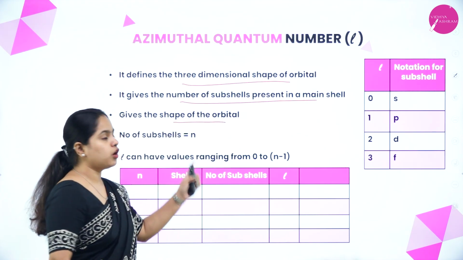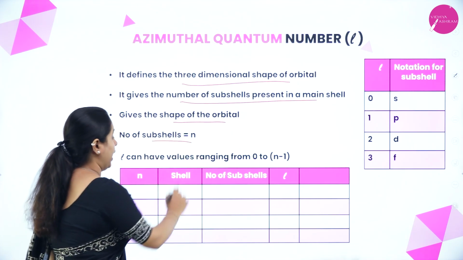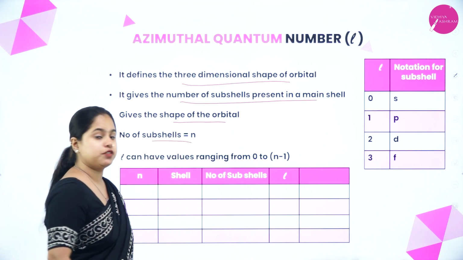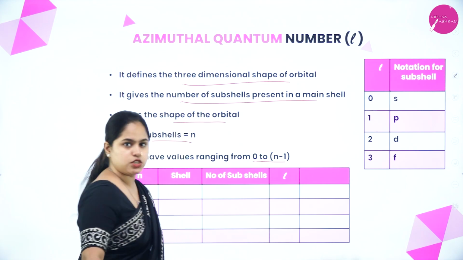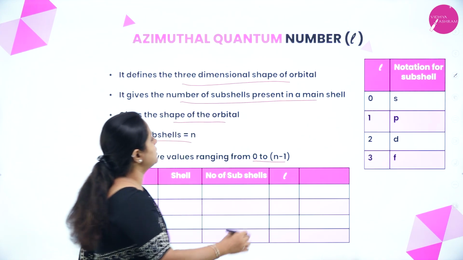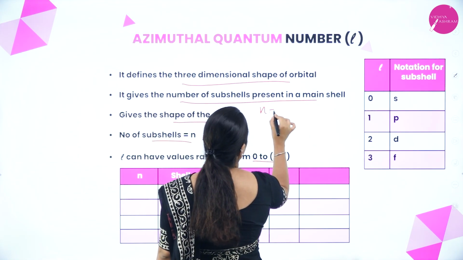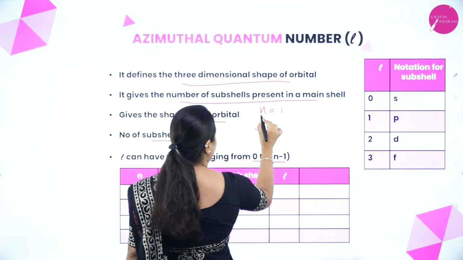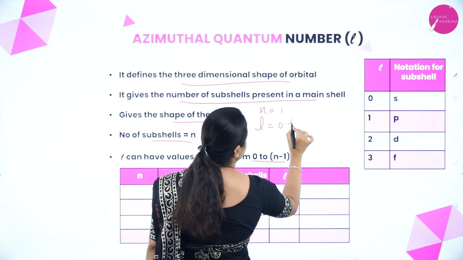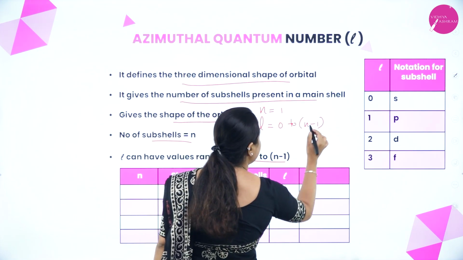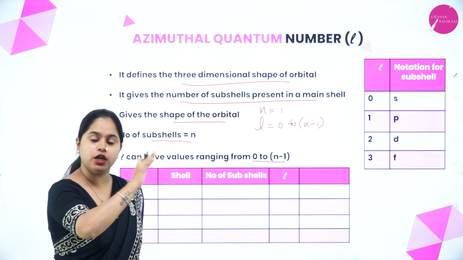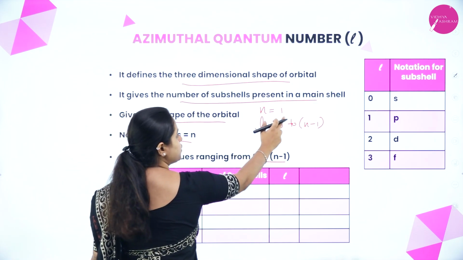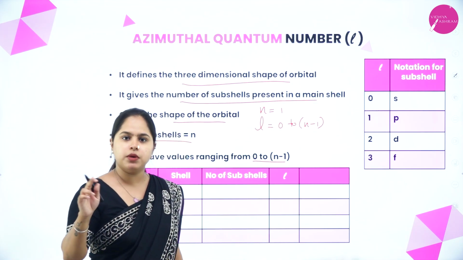The number of subshells will be equal to n, and l can have values ranging from 0 to n minus 1. So what does this mean? Let us say my principal quantum number is 1. Then n is equal to 1, so n minus 1 is 0.